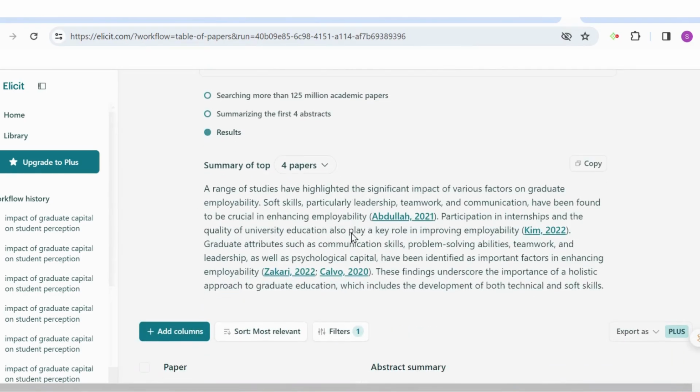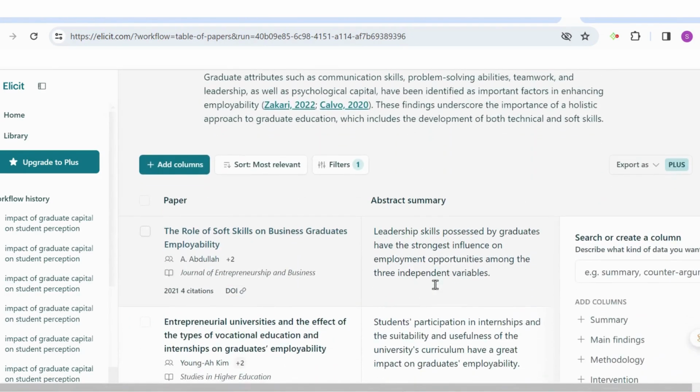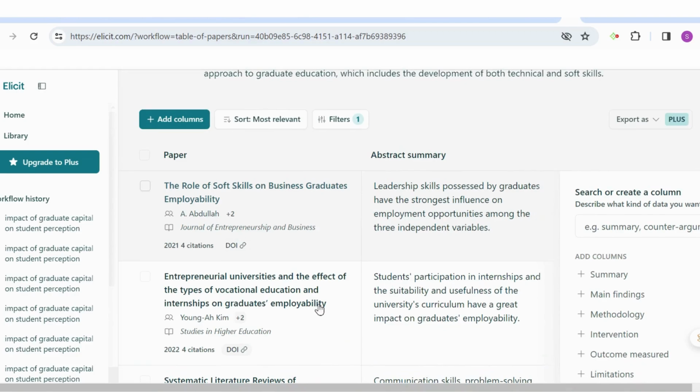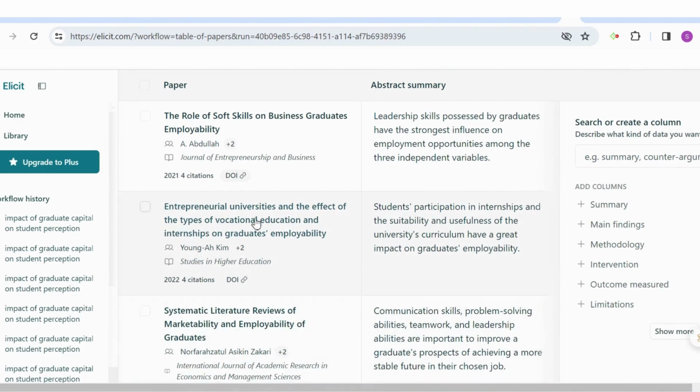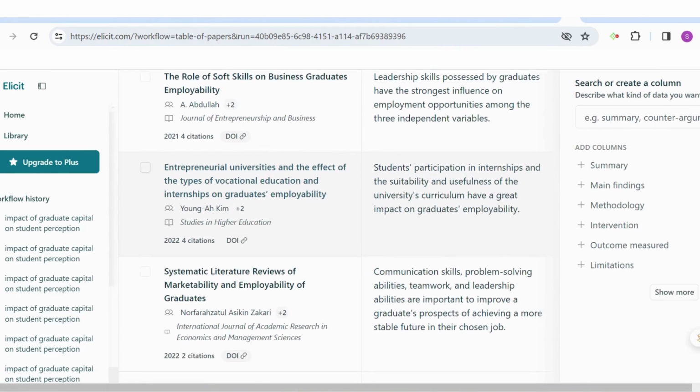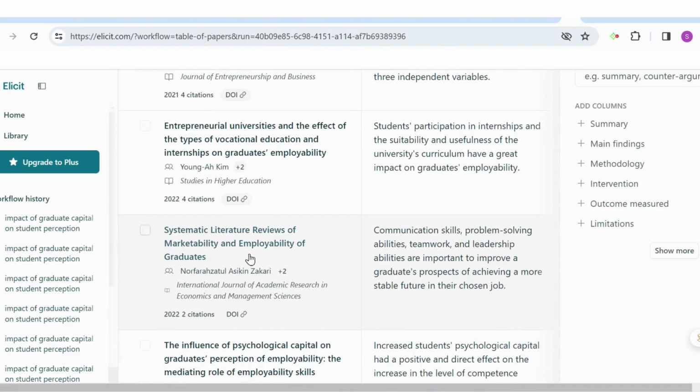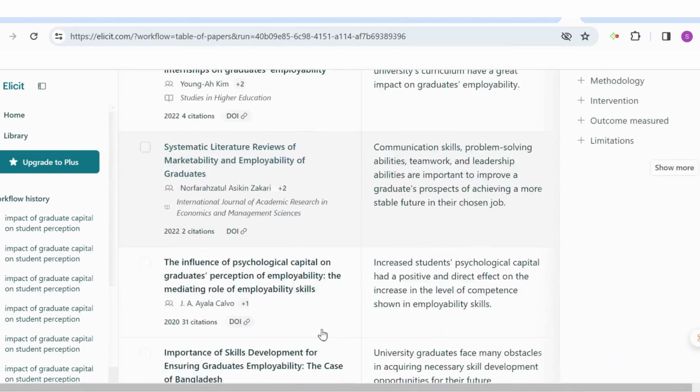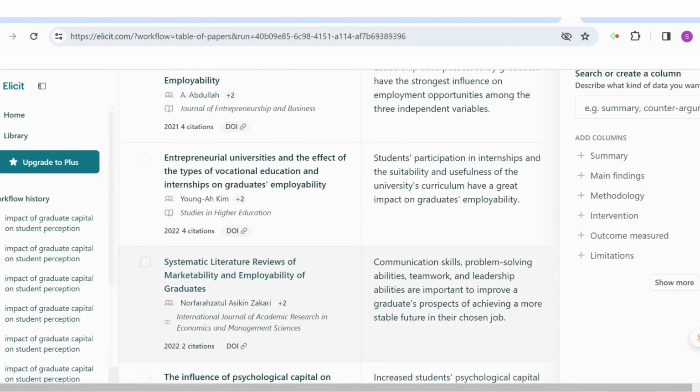And now you can see that it's provided me with some recent studies that have focused on factors of graduate employability from 2021, 2022, 2020 as well. And then I can start scanning the different literature and seeing if there are any new interesting ideas that I can add to my papers. So I've got here entrepreneurial universities and the effect and types of vocational education. That could be a new direction that I look at. Another systematic literature review from 2022 that I can look at, and then I'll see all the past literature that's been included. So lots of different types that I can look at here.